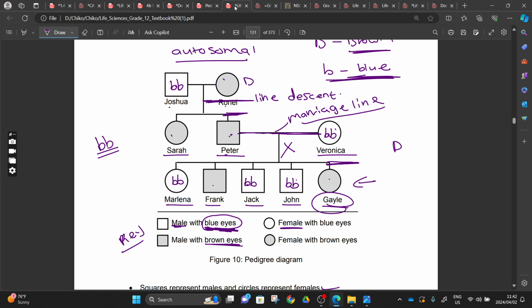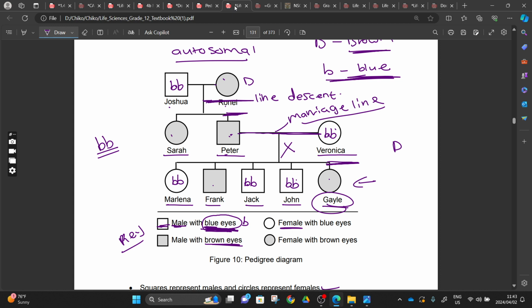So you will need to be vigilant when you come to this. You have to come to the key and see which ones are shaded and which are not shaded, and what they represent. The ones not shaded in this picture represent blue eyes, and blue eyes is represented by a recessive allele. So you can go back and fill in those represented by a recessive allele. It's what we did on the picture above.